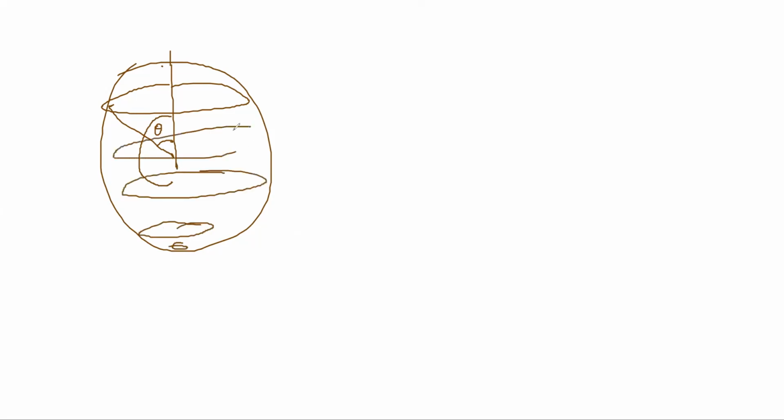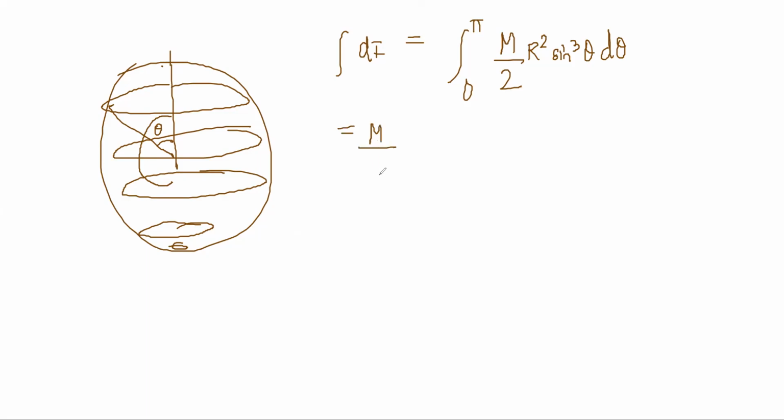So the integration of dI is equal to 0 to pi m by 2 r square sine cube theta d theta. So m by 2 r square comes outside, and I have to integrate 0 to pi sine cube theta d theta.